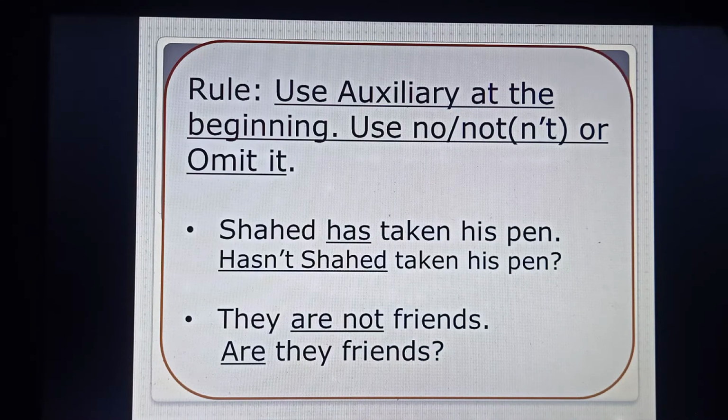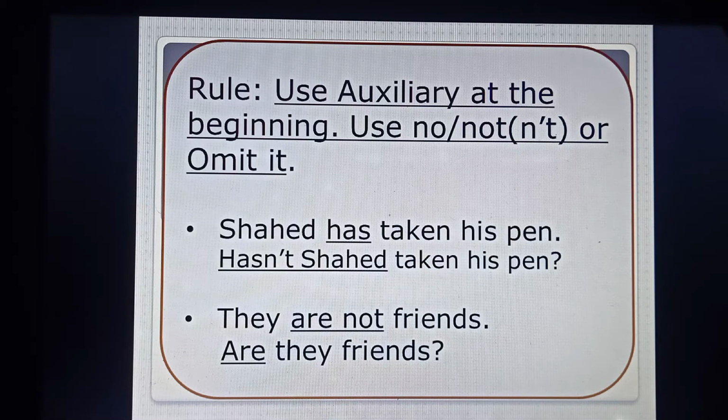So see the rule. We'll have to use the auxiliary verb at the beginning. We'll have to use no or not, or we'll have to omit this. First sentence you see, Shahid has taken his pen. So has is the auxiliary verb. We'll have to use the auxiliary verb at the very beginning, and the sentence is affirmative. So we'll have to use not, the contracted not, that is n't, and we'll have to use this together without any gap between the auxiliary verb and the contracted not.